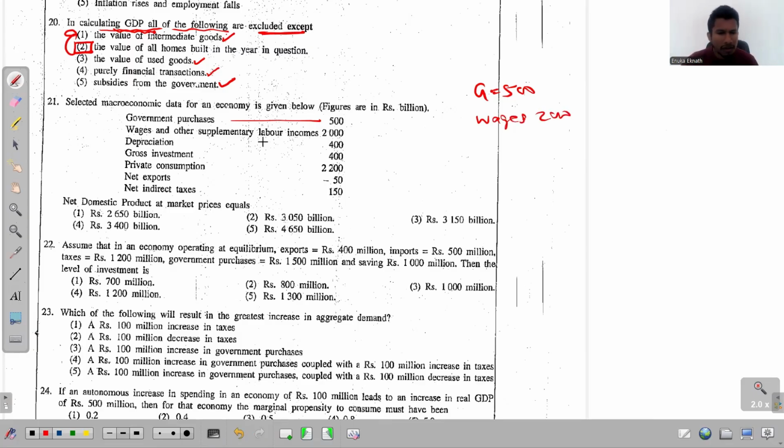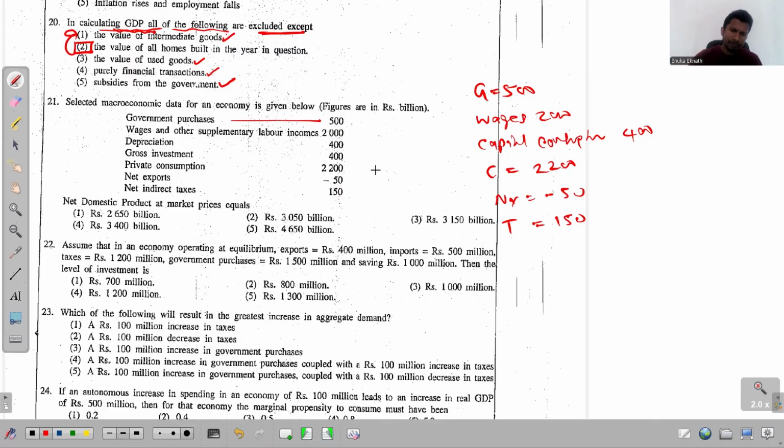Wages 2000, and the depreciation, capital consumption, is 400, and then private consumption, which is the consumption expenditure, and that's C. So that is 2200, and the net exports NX is minus 50. Hope you all see that it's minus. And then net indirect taxes 150. Right, now what's the answer then?